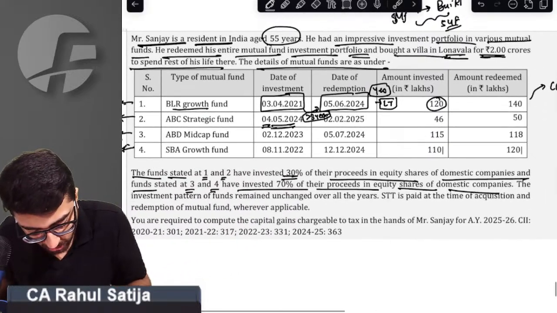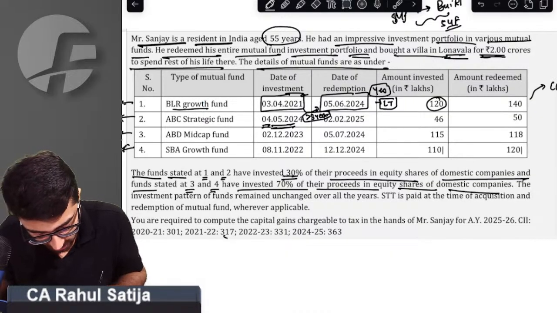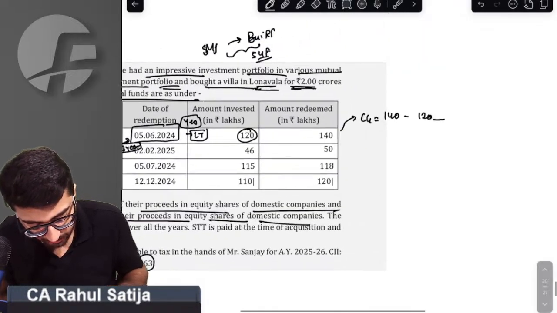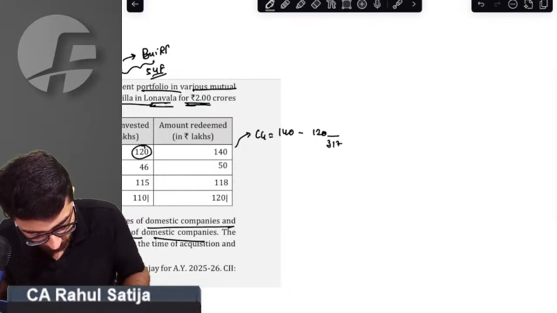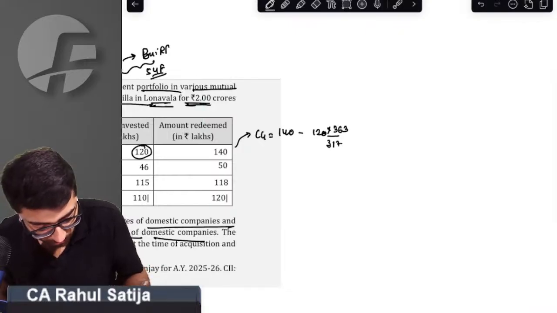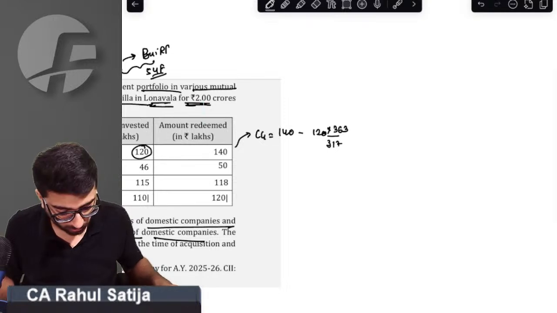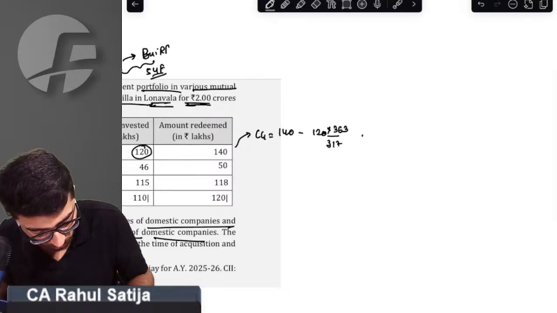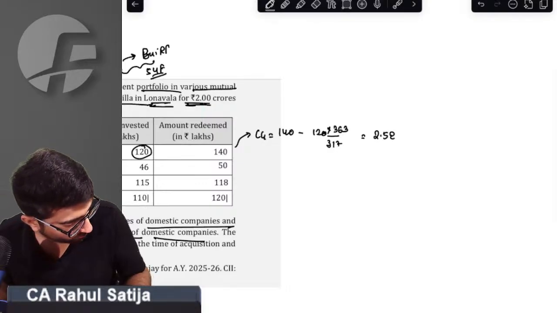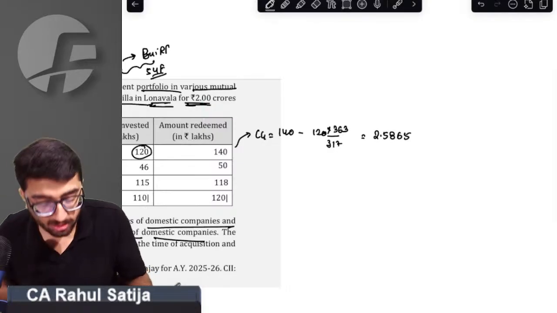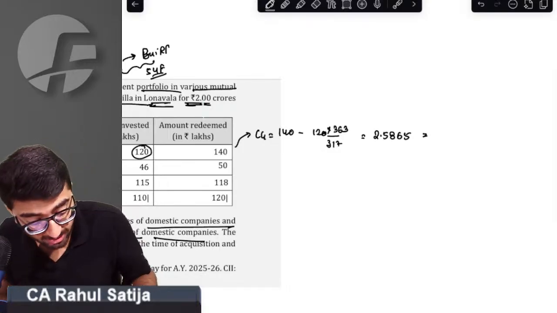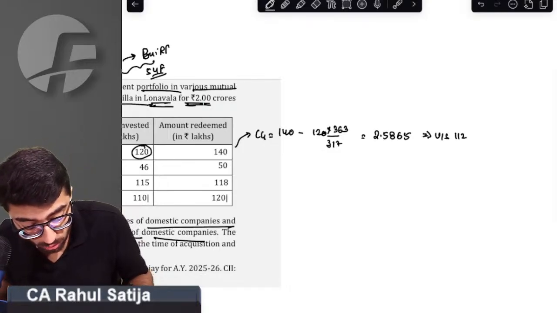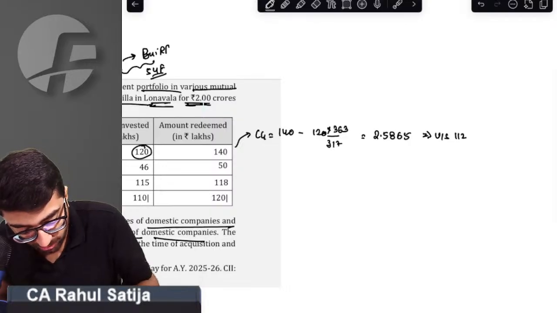What is the CII of year of acquisition? 21-22, 317, multiplied by 363. This will be the amount of capital gain, and this will be taxable under Section 112. This will be long-term capital gain under Section 112.